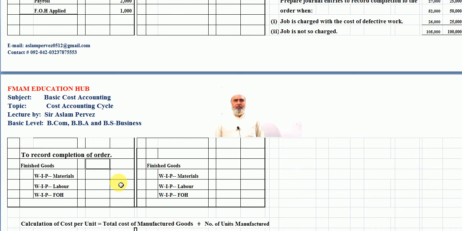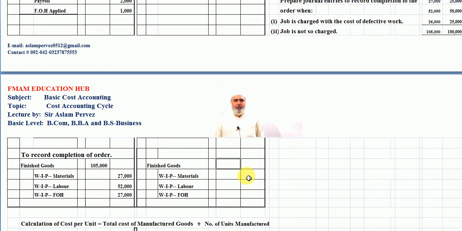For this purpose, we have to add up the materials: 27,000 rupees here, 52,000 rupees here, 27,000 rupees here again. The sum up is 1,05,000 rupees here.